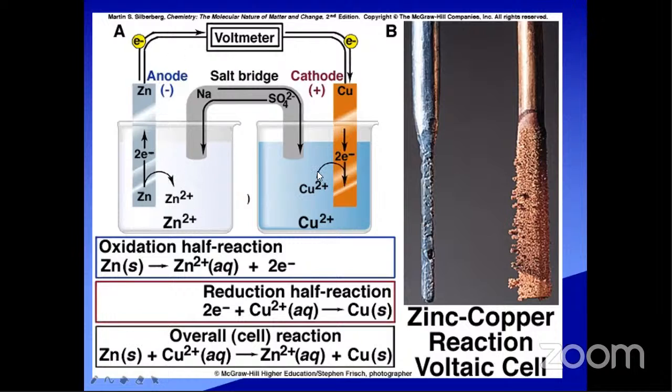These 2 electrons will be accepted by the copper 2 plus ions. So copper 2 plus ions accepting the 2 electrons, right? So then what will be happening? It is converting into copper. So copper 2 plus plus 2 electrons gives copper. This is the reduction half cell. The right one is the reduction half cell. Here the left one is the oxidation half cell.